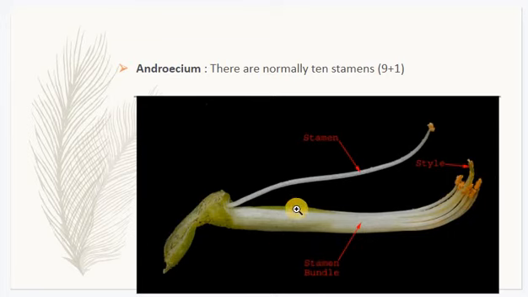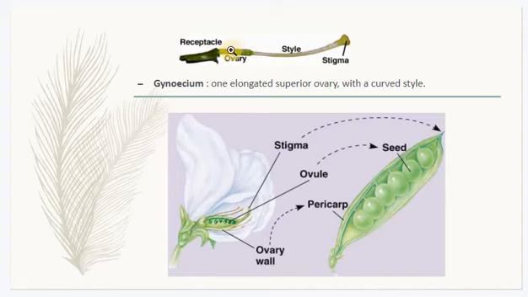Ovary is superior. It's elongated. Normally, this ovary is present on a stalk. Base of the ovary contains a small stalk that is called gynophore. From the gynophore the ovary is present. There is a long style and a stigma, and the placentation is marginal.